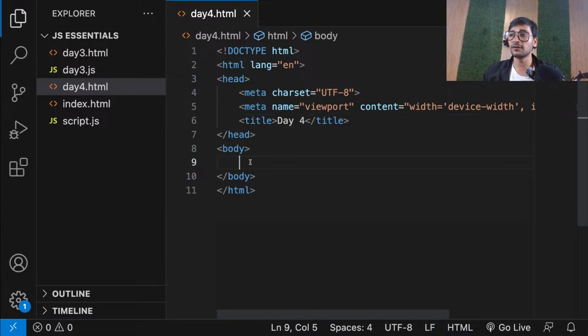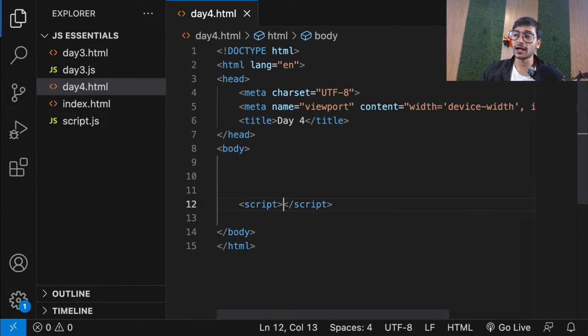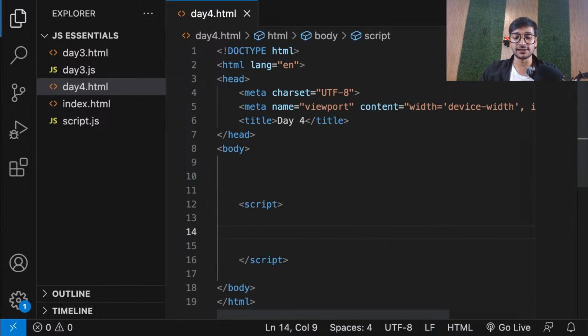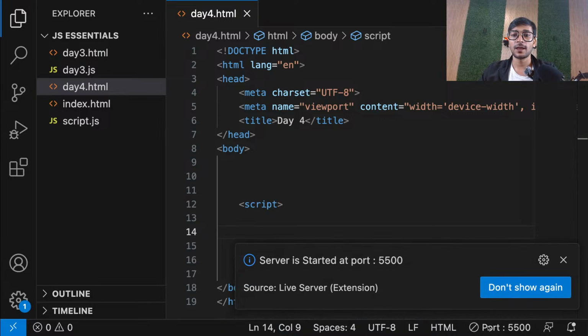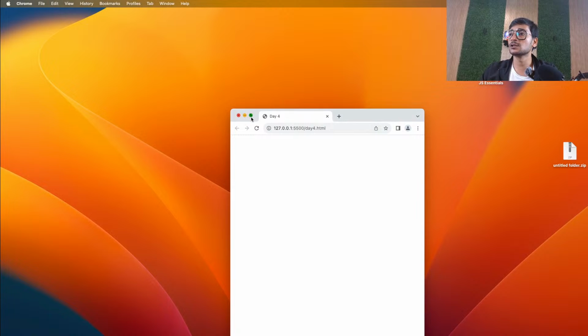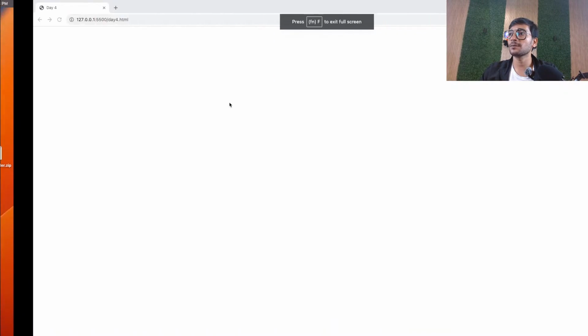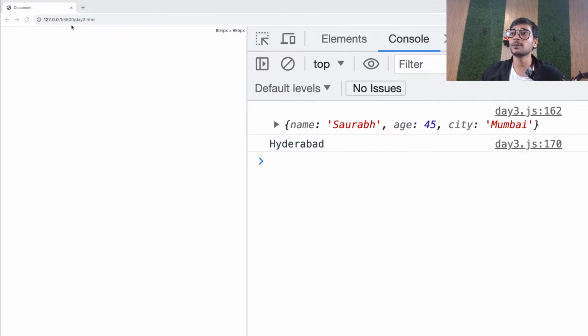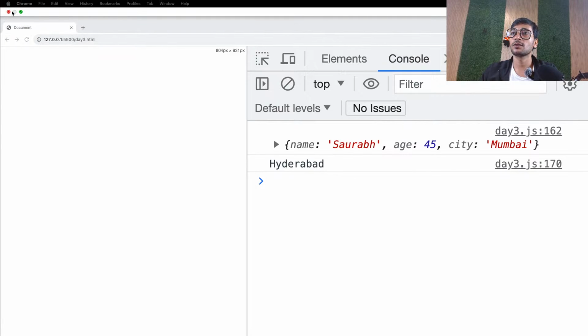And guys, we know, right, if you want to write internal JavaScript, at the end of your body just put a script tag, and now here I can write JS. Now let's run this file as well. So let's click on go live, and here we go. I have this page up and running. Let me minimize this quickly. Yep, here we go. And I think there is one more tab open. Let me quickly close it. We don't need this anymore.